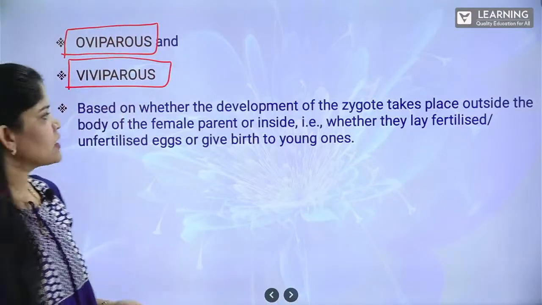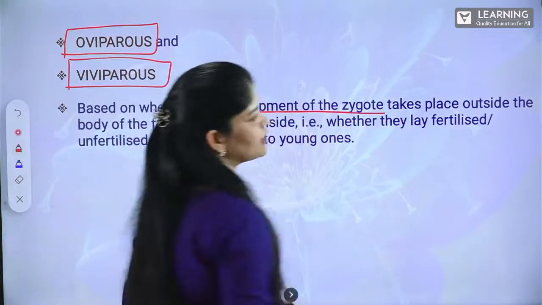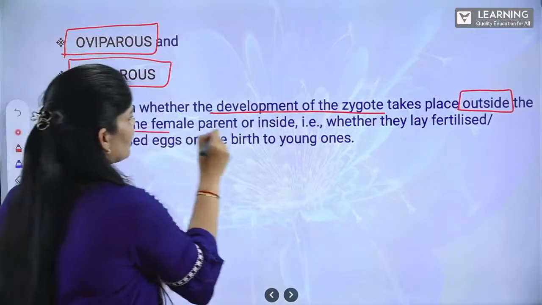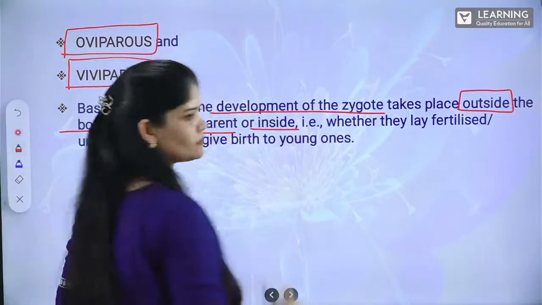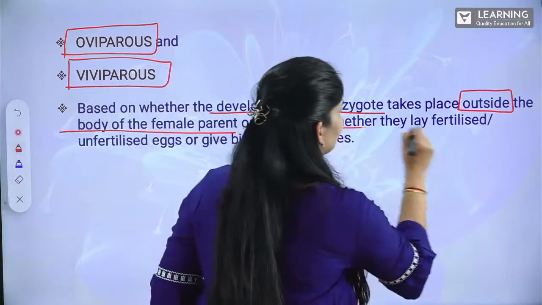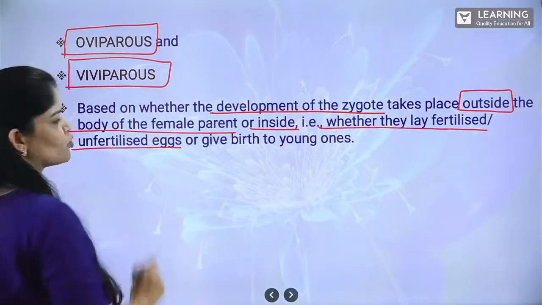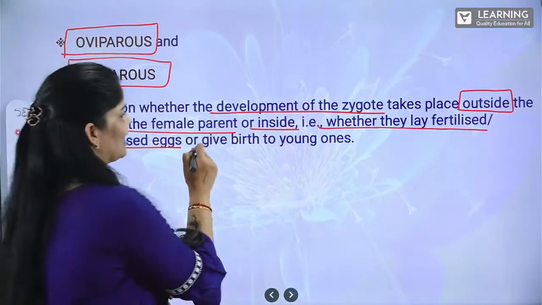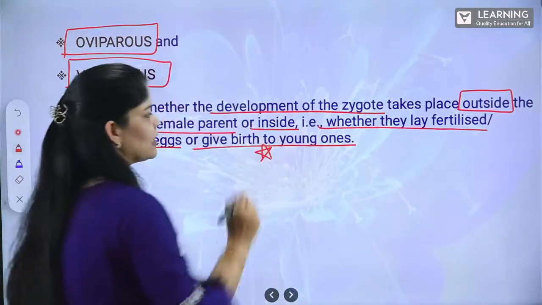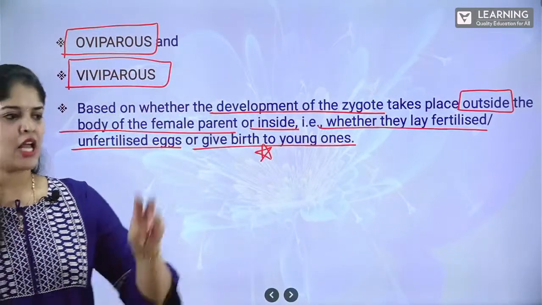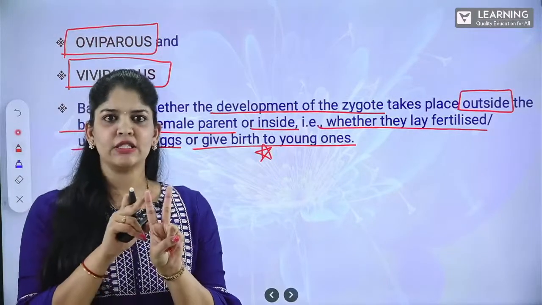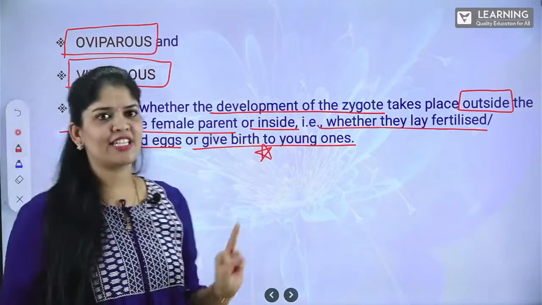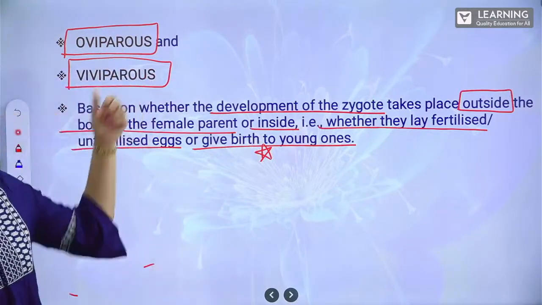Let's understand it. Development of the zygote takes place outside of the female parent or inside. It may be whether they lay fertilized or unfertilized, no matter. Whether they are laying the eggs or whether they are giving birth to the young ones, the category is two. Female which lays eggs comes into the category of oviparous, and female which gives birth to the young ones comes into the category of viviparous.